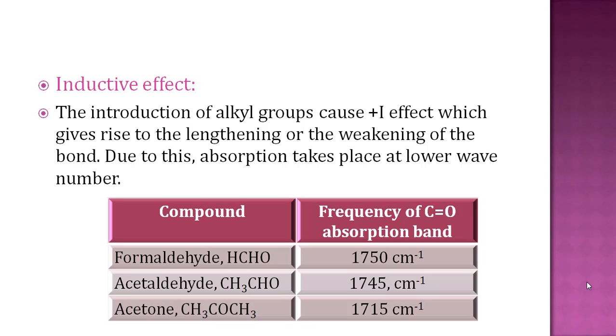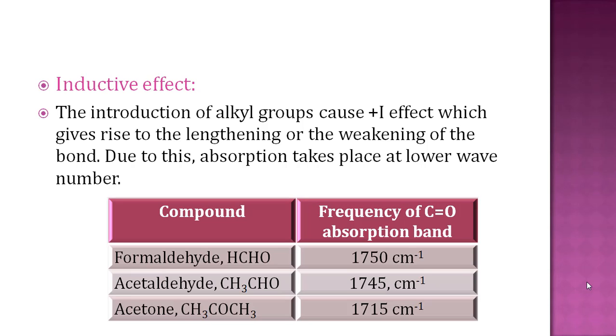See the example. In formaldehyde there is no alkyl group, and the frequency of the C double bond O carbonyl group absorption band is 1750 centimeter inverse. In acetaldehyde, one alkyl group is introduced, and so in acetaldehyde the frequency of the carbonyl group is 1745, and in acetone again one methyl group is added, CH3COCH3. In total 2 methyl groups are there in acetone, and so in acetone the frequency of the C double bond O carbonyl group is 1715.